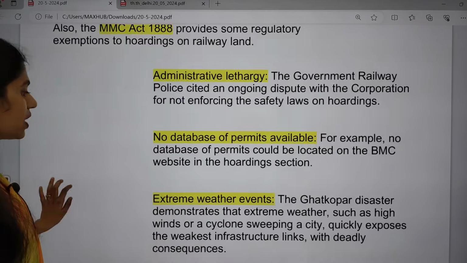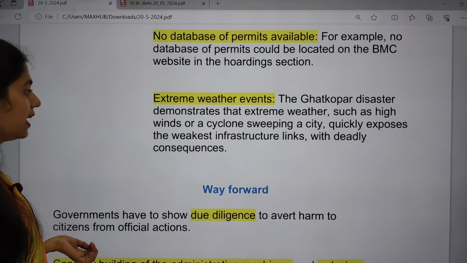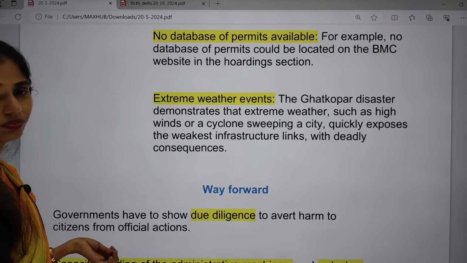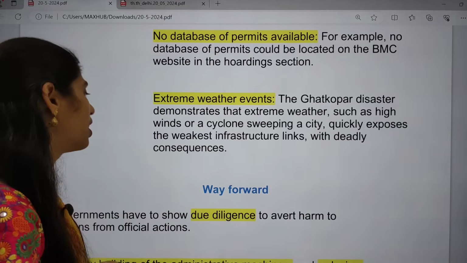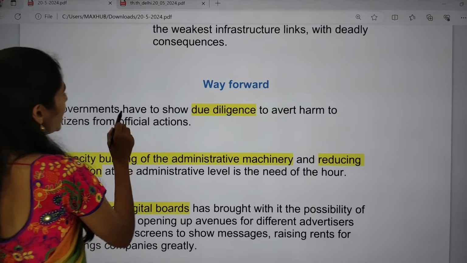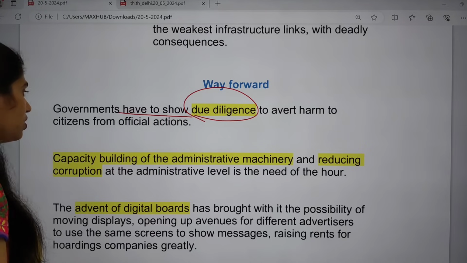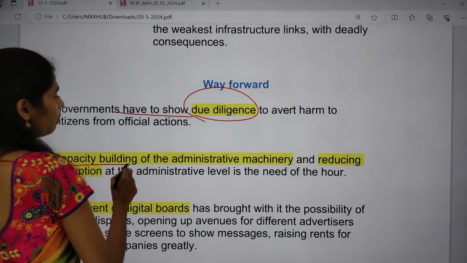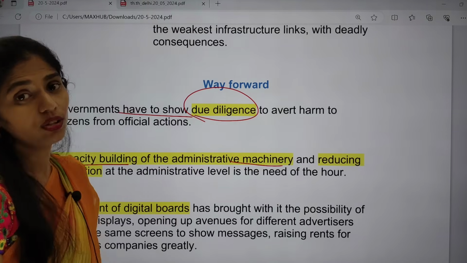And there are also extreme weather events, such as dust storms, and weak infrastructure, and deadly consequences are the one important outcome we can see because of these large hoardings. And now, what can be done? What is the way forward? Governments have to show due diligence to avoid harm to citizens from official actions. Capacity building of the administrative machinery is very important, and we have to reduce corruption and nepotism at the administrative level. It is the need of the hour.